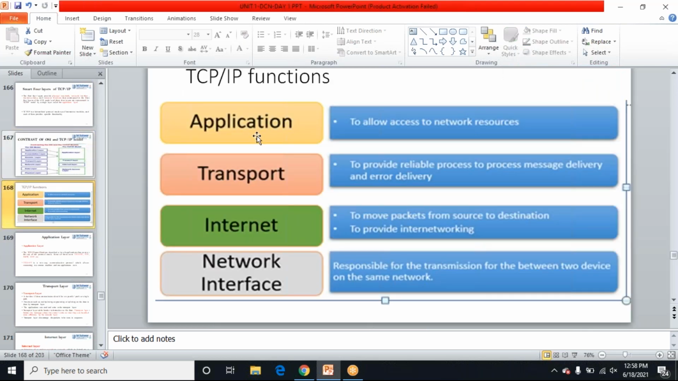These are the functions of the 4 layers of TCP/IP: application, transport, internet, and network interface. The application layer is used to access the internet. The transport layer provides reliable process-to-process delivery of messages. The internet layer moves the packet from source to destination. The network interface is responsible for transmission of data between two networks.